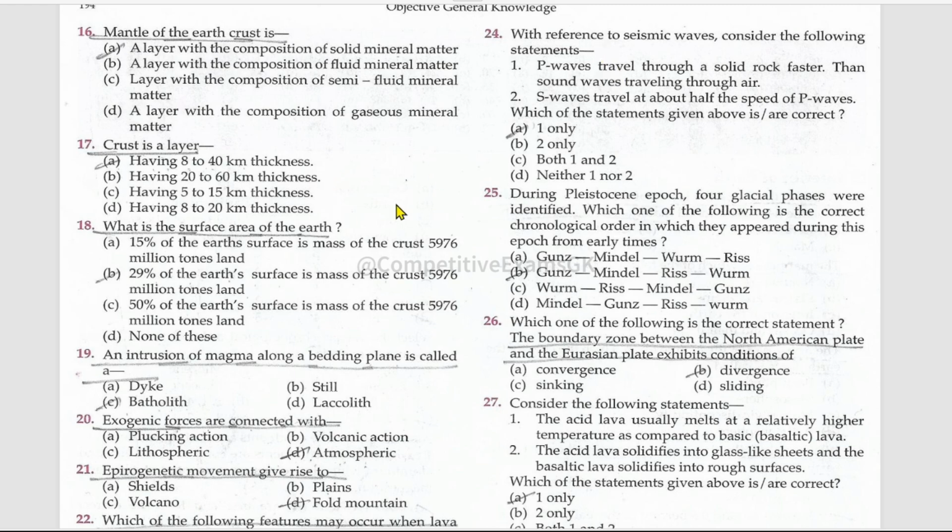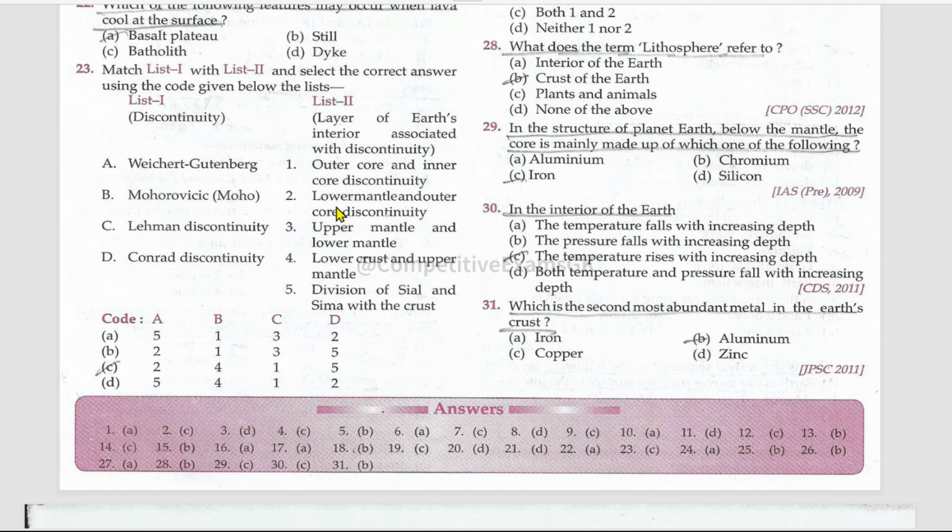Crust is made up of which two chemical materials, and the mantle is made up of which two chemical materials, and the core is made up of which two chemical materials? Mention those in the comments.